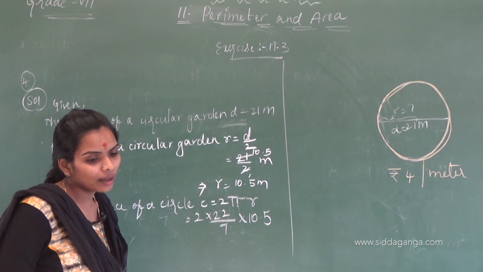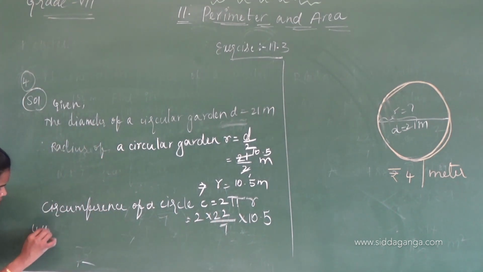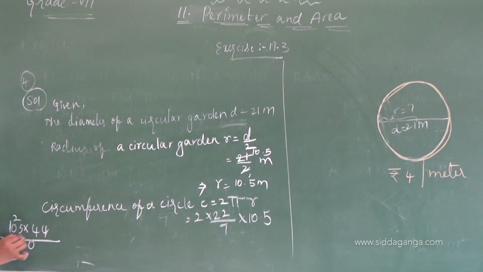That is 44 into 10.5. 4 5s are 20, 4 1s are 4, so 4 20, 2 6 4.